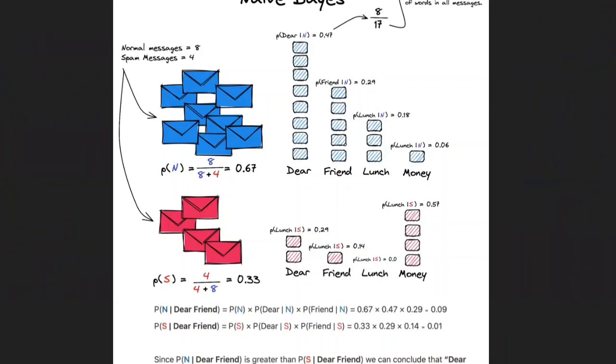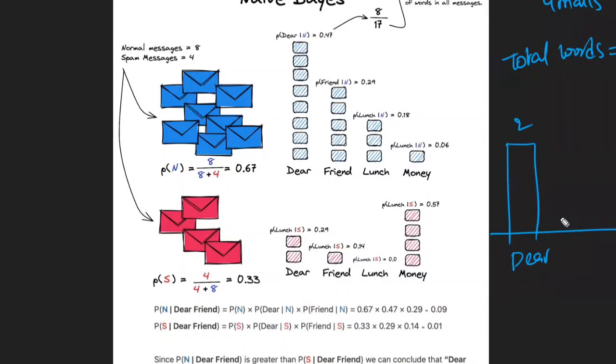No. Now, similarly for the spam also. How many spam mails are there? 4 mails are there, out of a total of 12. Within the 4, how many words are there in total? The total words are 7. Out of 7, dear is 2, friend is 1, and lunch is 0, no word is there. And money is 4.